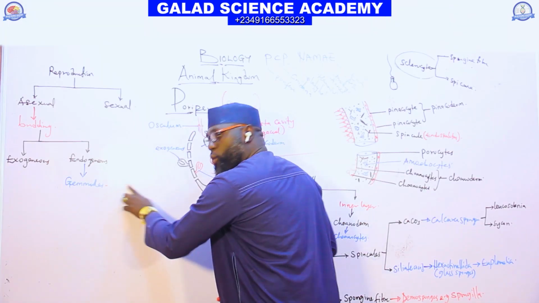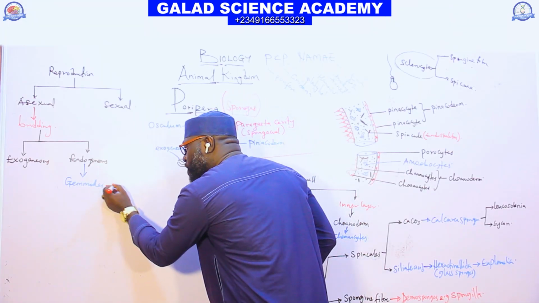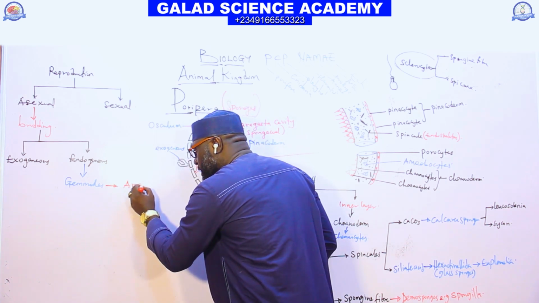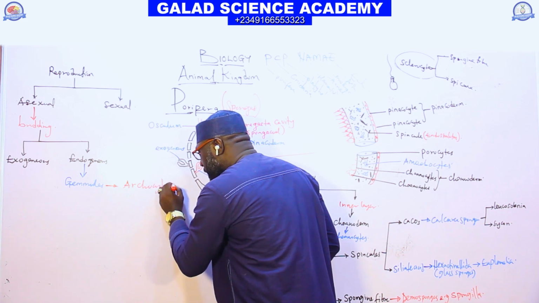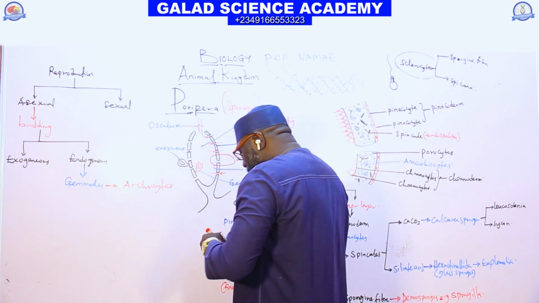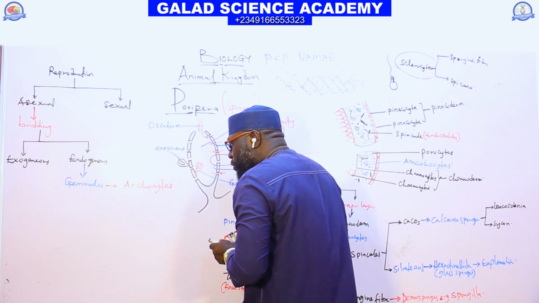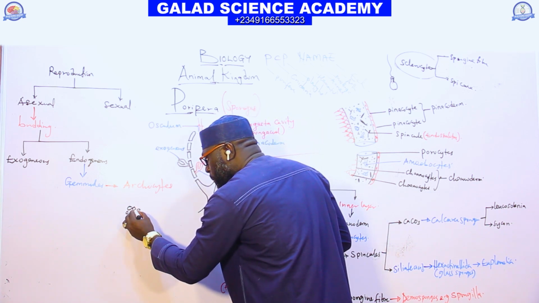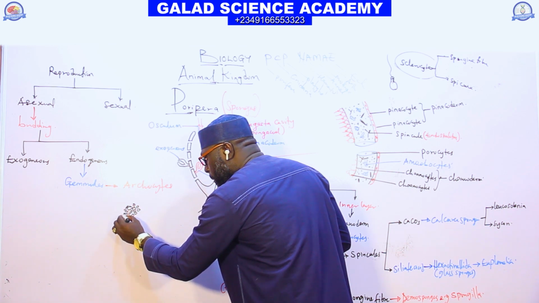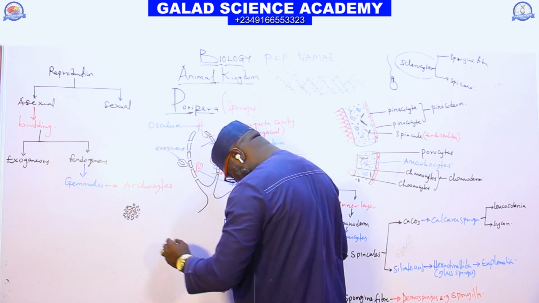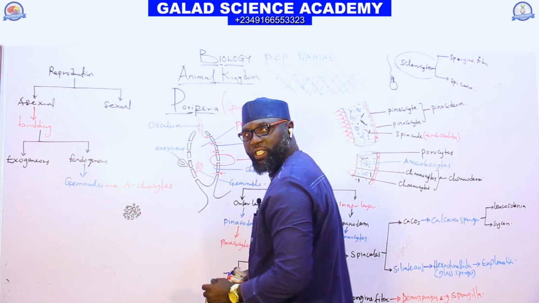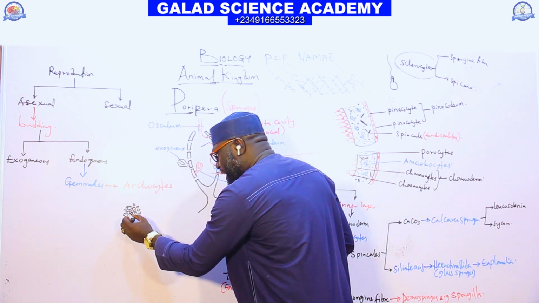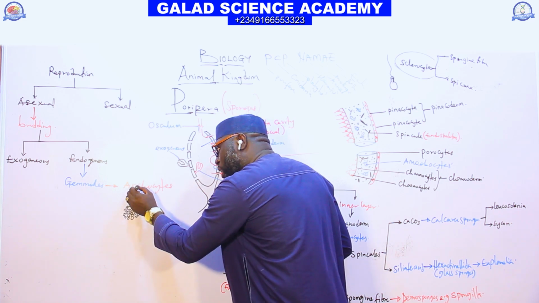So this gemmule is a collection of a group of cells like this, and these cells are called archaeocytes.